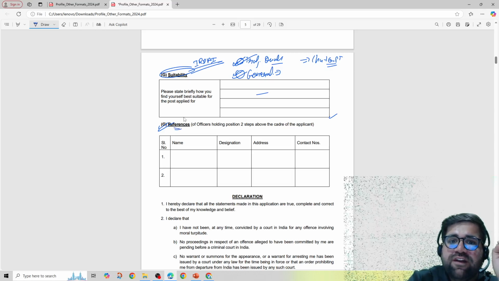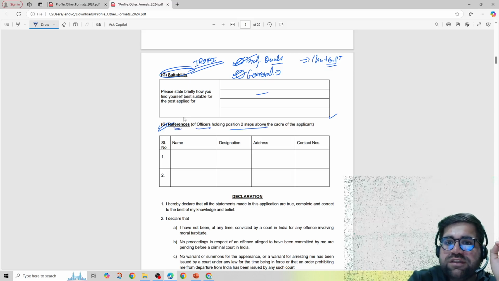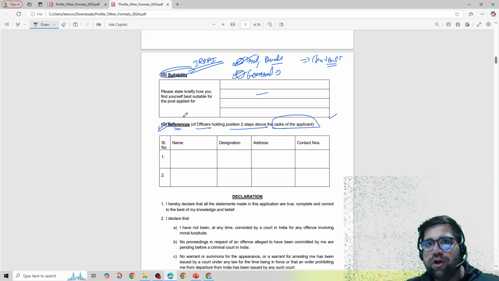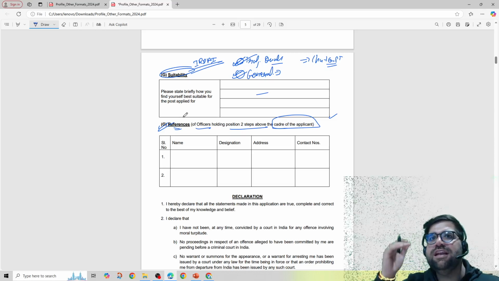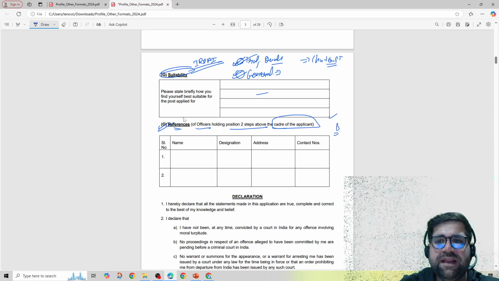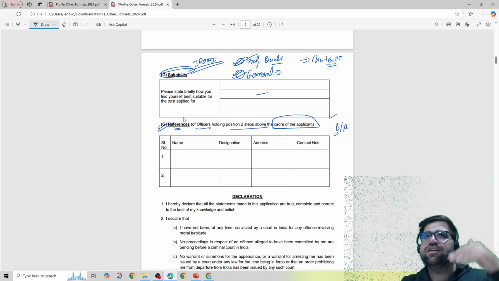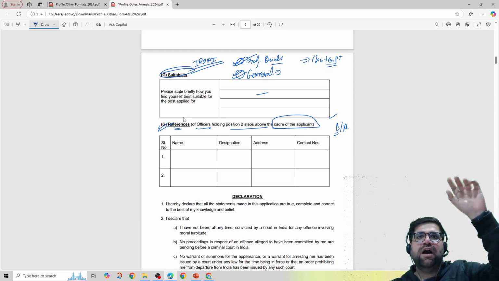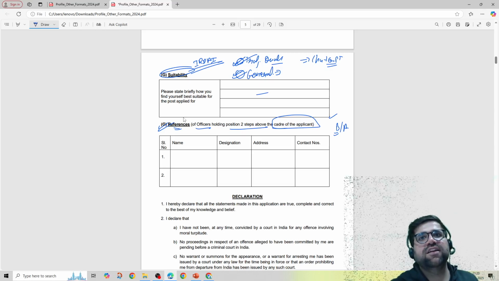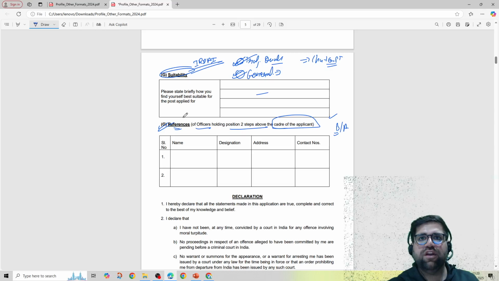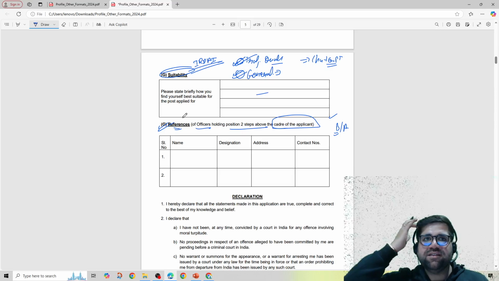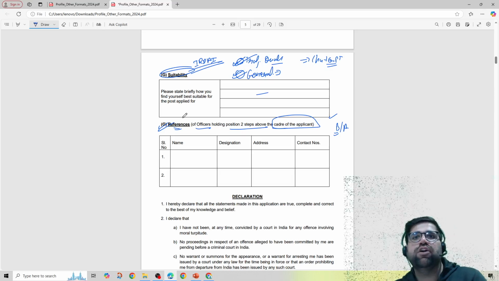Now you have to give reference of an officer holding 2 steps above your cadre of applicant. Now see, if you are working in any government organization, then the levels are very much clear. For example, you are working as a grade B or grade A, then you just have to see 2 levels up and give the reference of those 2 people. But if you are working in any private organization, then again I will advise you to give the reference of any reputed person, of your organization or outside your organization.